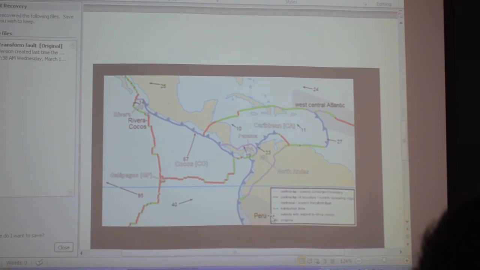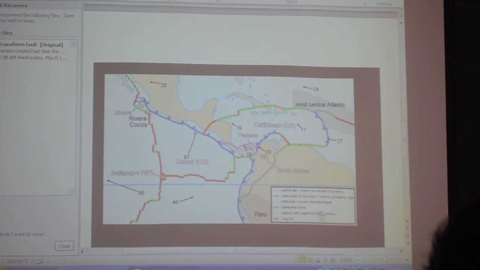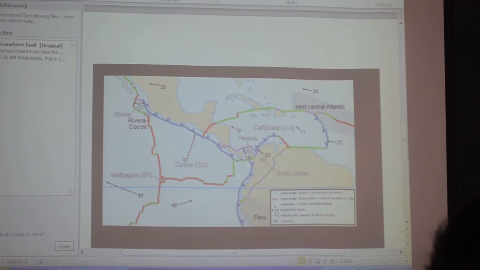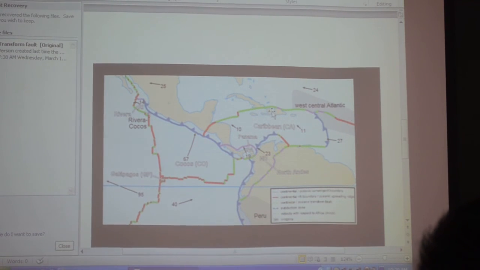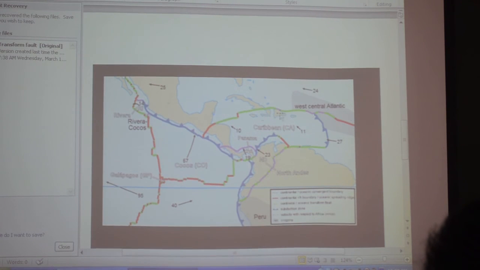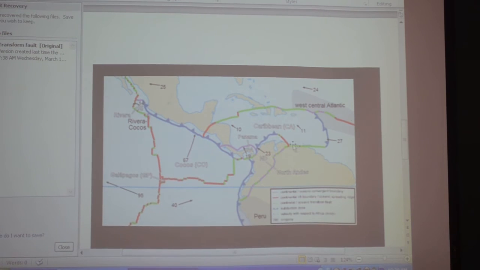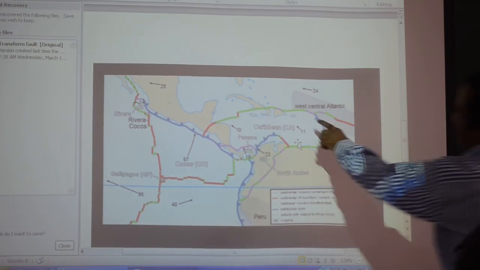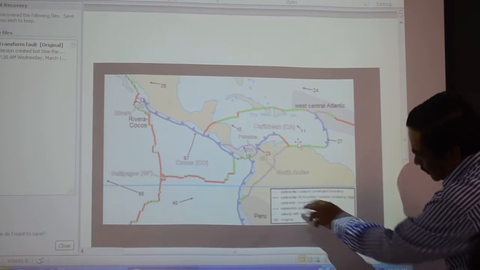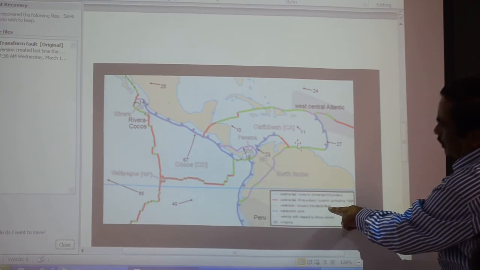The blue color is the subduction zone, and the light blue color is the transform margins. This one. These are the transform margins.